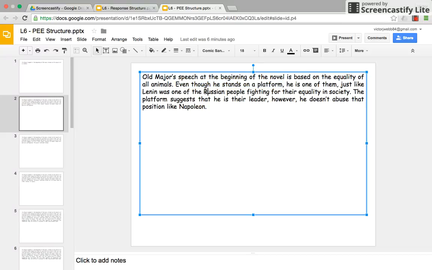When I have a look at this, here is my textual reference. He stands on the platform. The rest of this is my explanation with some context thrown in there. So I want us to be clear, when I say textual reference, I don't mean telling me the story again. I still mean evidence. The next one's a little bit easier to explain.